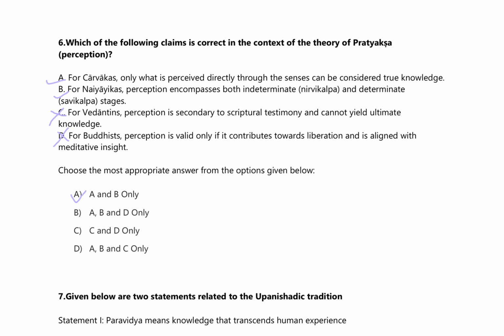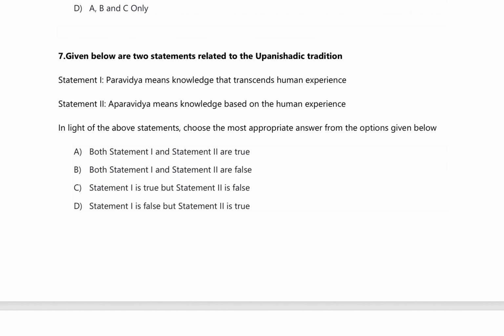Now we will go on to question number 7, that is, given below are two statements related to the Upanishadic tradition. So here there is another question. It's not related to Nyaya, but you have to study this also. So let's see. Statement 1, Paravidya means knowledge that transcends human experience. Statement 2, Aparavidya means knowledge based on human experience. So, in the light of these statements, choose the most appropriate answer from the options given below. You have to tell whether these two sentences are true or false.